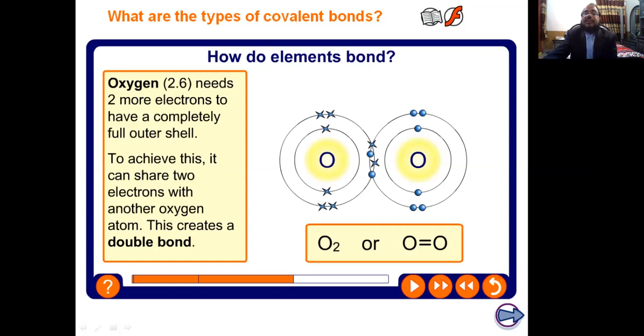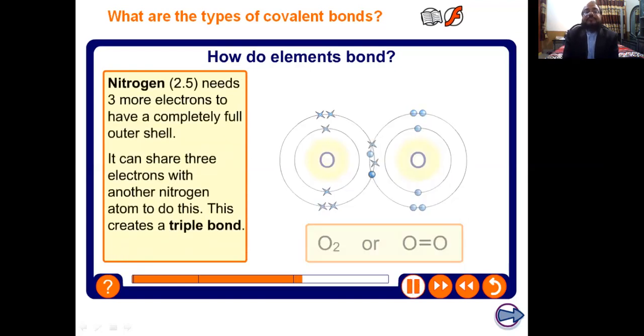These are 6 electrons, and each oxygen needs 2 more electrons to get the noble gas electronic configuration, meaning to complete its octet. That is why both oxygen atoms will share electrons, and both will share 2 electrons from each atom and form pairs. This is called a double covalent bond, and this double covalent bond is represented by this sign. This is called the double covalent bond.